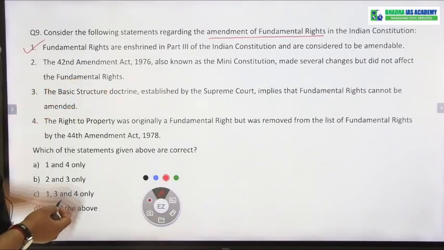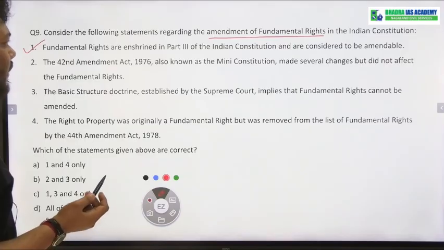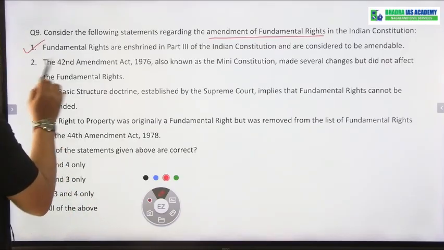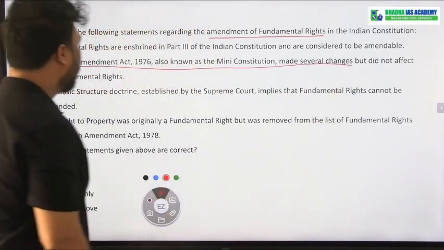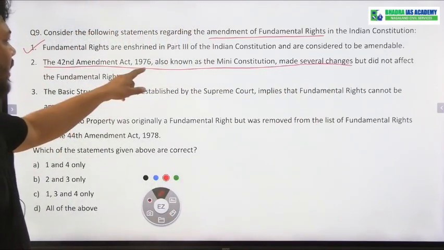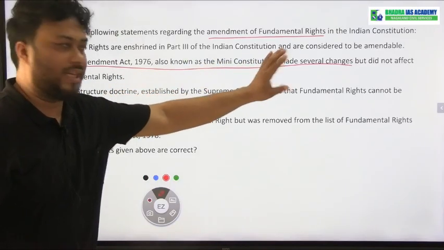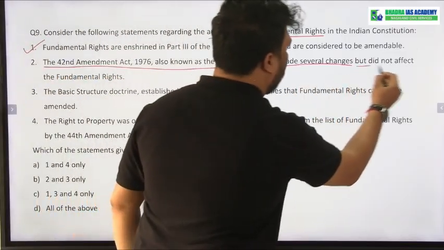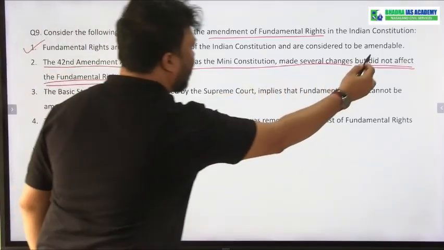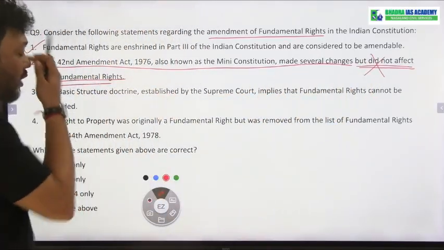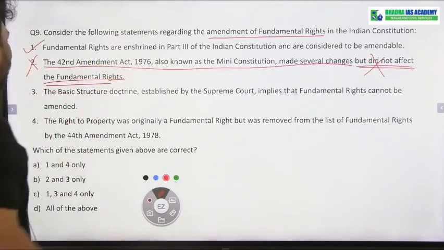The 42nd Amendment Act, also known as the mini constitution, made several changes but did not affect fundamental rights. If you see, the first part of the statement is correct. The 42nd Amendment Act 1976, also known as the mini constitution, made several changes. The second part, that it did not affect the fundamental rights, is ultimately wrong. Fundamental rights were affected by the 42nd Amendment Act. That is why statement number 2 is wrong.